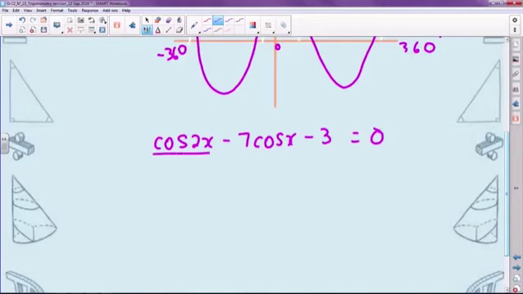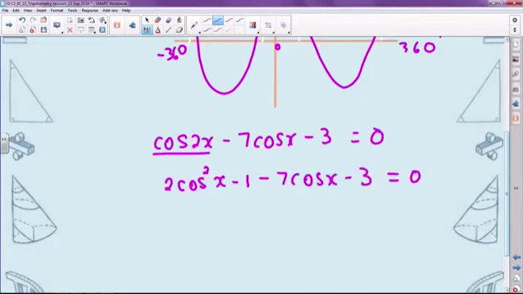In this case, we know that cos 2x does have an expanded form. We can rewrite that as 2 cos squared x minus 1, and I will leave the minus 7 cos x and the minus 3 as they are. I can simplify a little bit further, so I get 2 cos squared x minus 7 cos x minus 4.